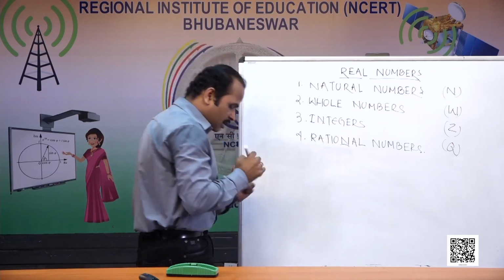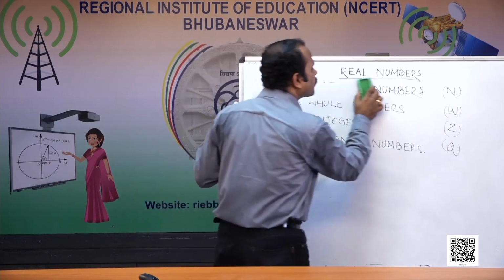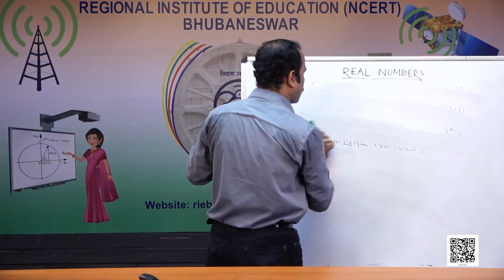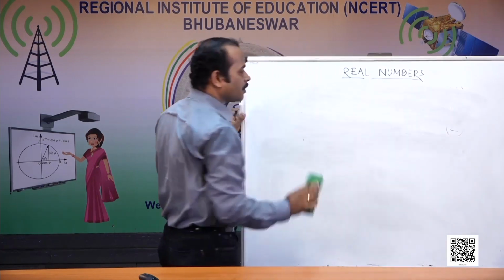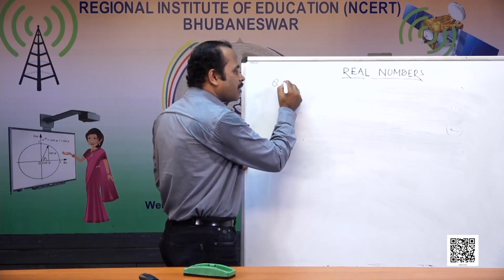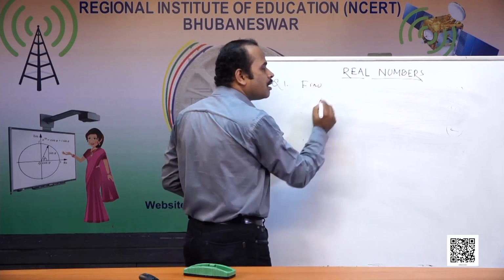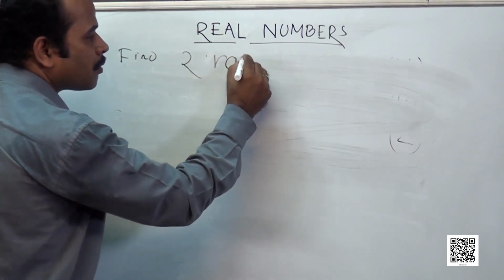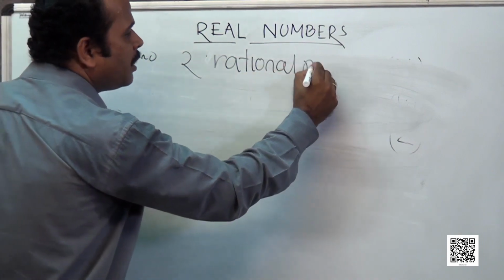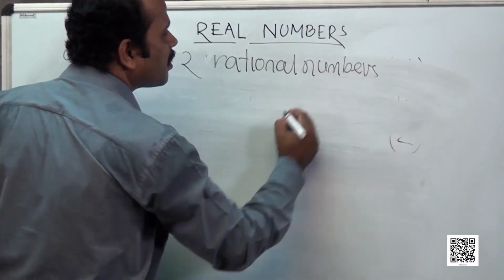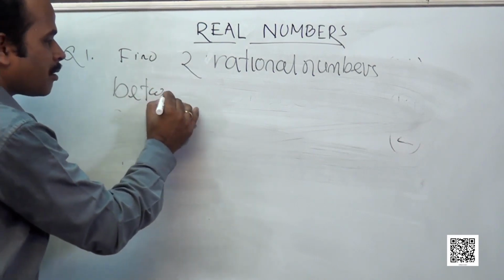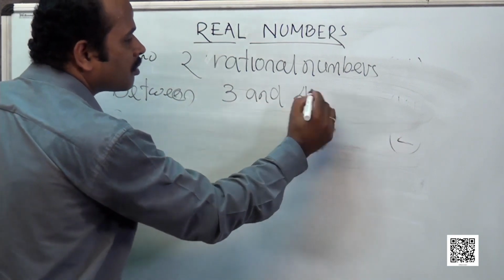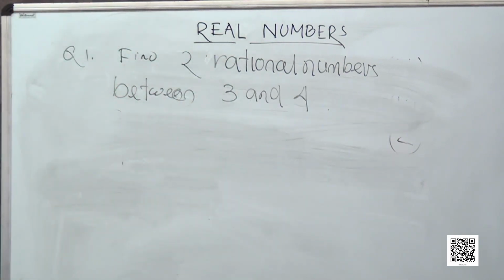So can I find, let me rub this. Okay, find two rational numbers between 3 and 4.